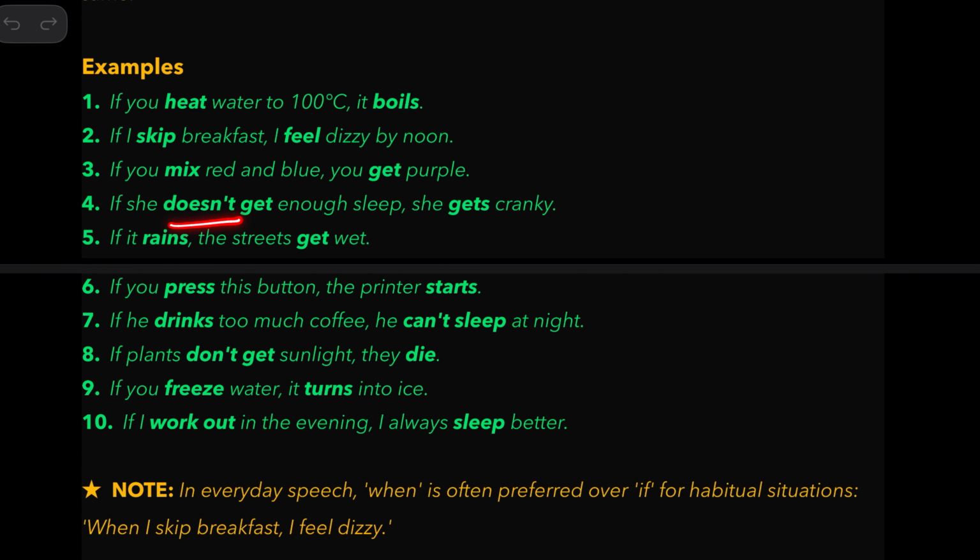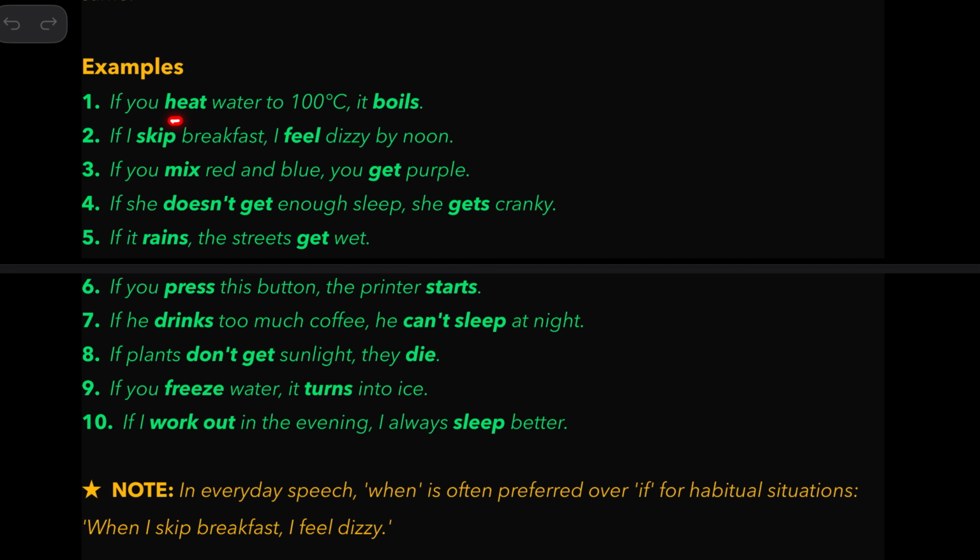If she doesn't get enough sleep, she gets cranky. If it rains, the streets get wet. If you press a button, the printer starts. If he drinks too much coffee, he can't sleep at night. If plants don't get sunlight, they die. If you freeze water, it turns into ice. If I work out in the evening, I always sleep better.